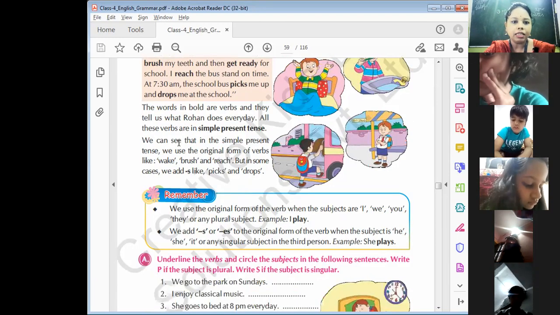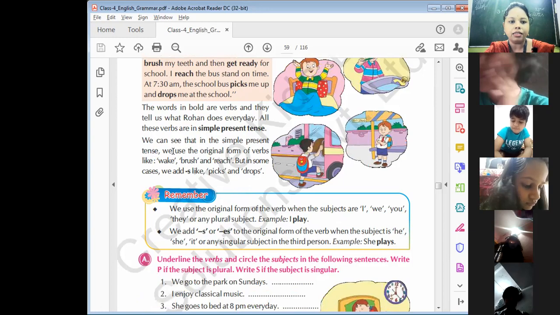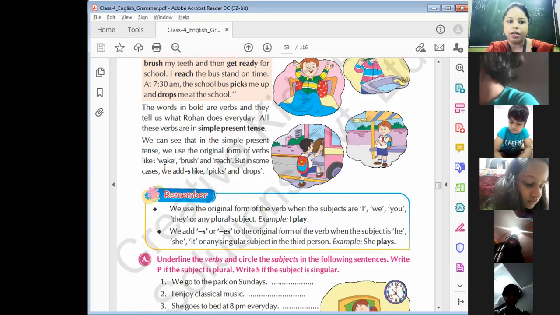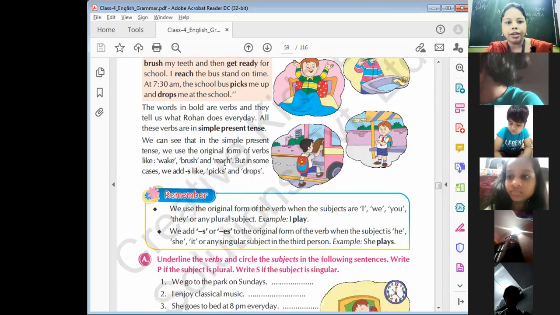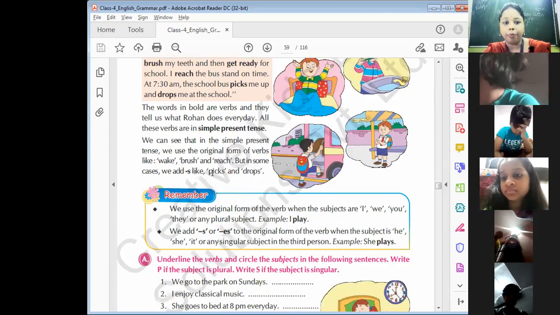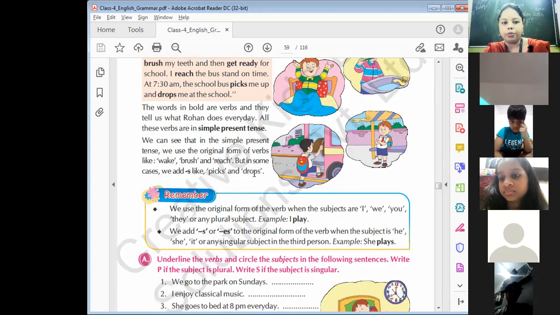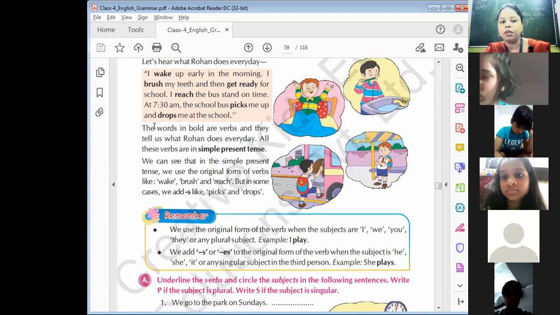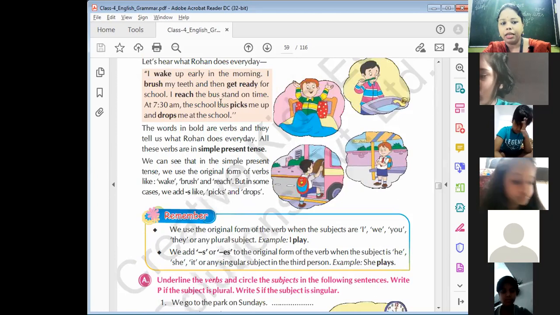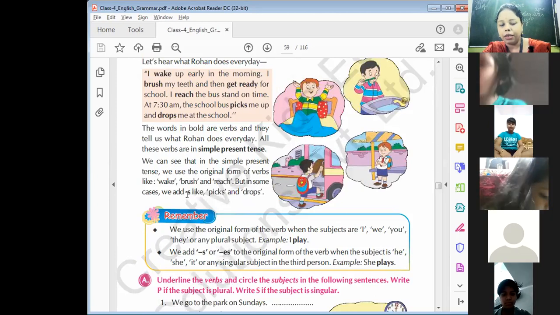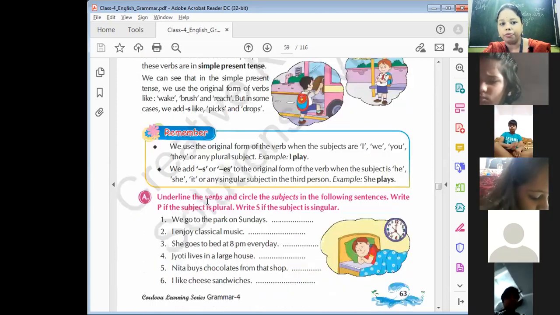Understand? We can see that in the simple present tense, we use the original form of the verb like wake, brush, reach. But in some cases, we add s like picks and drops. You can see, हमने यहाँ पर first form of the verb use किया है. But in some cases we have used s with the verb.